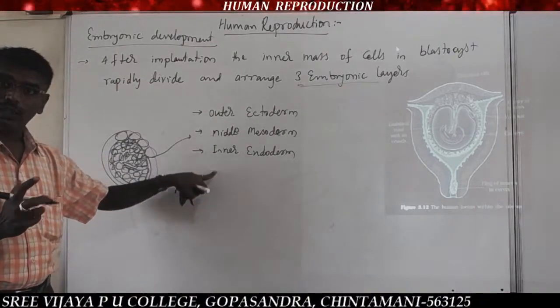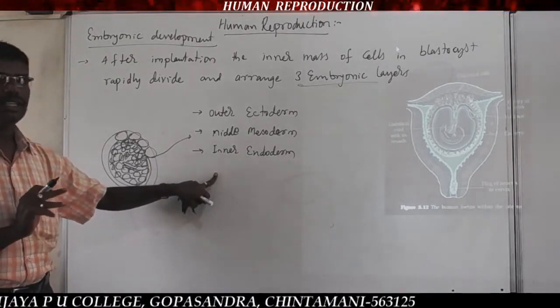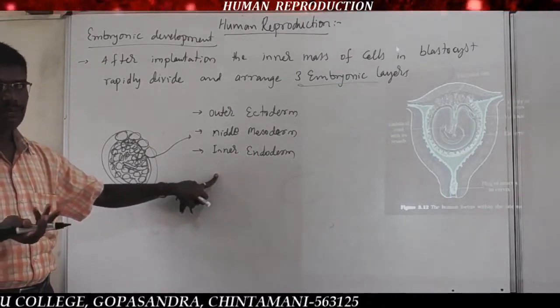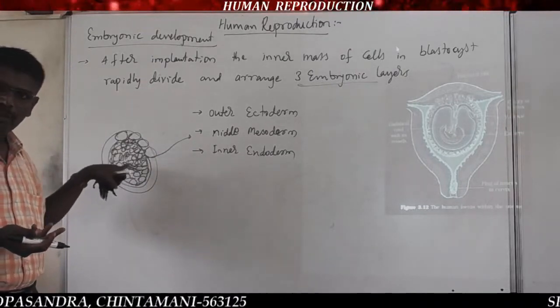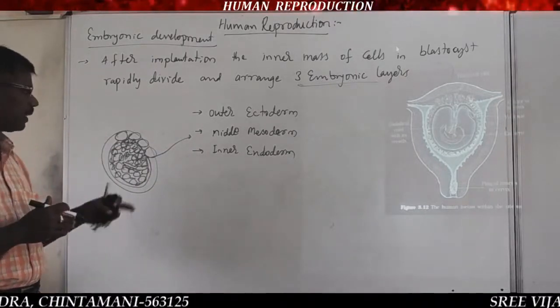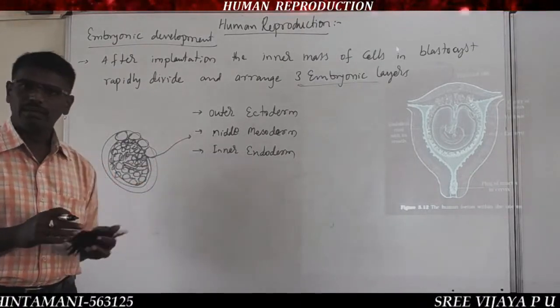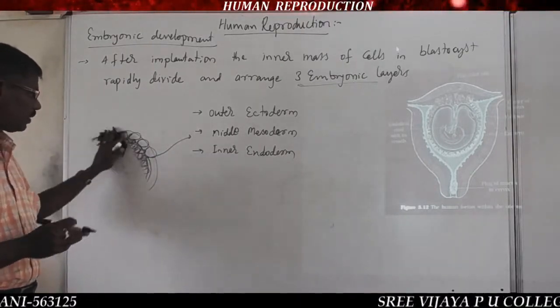Immediately after formation of the ectoderm and endoderm, there is formation of the mesoderm in between these 2 layers. Another layer is formed between these layers. So that is what we call the mesoderm. Got it?